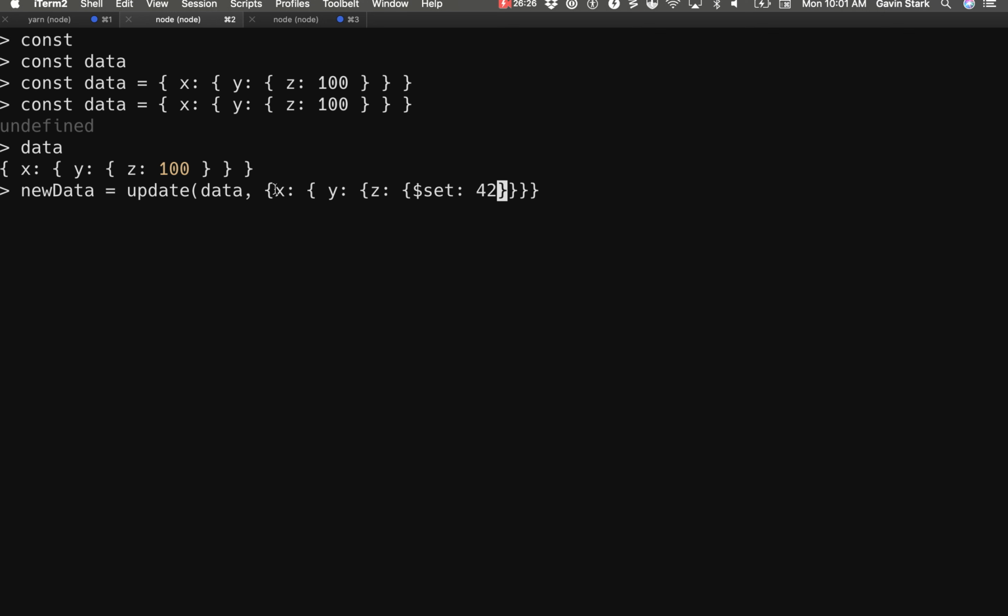Right? We're saying find the X in the data, then find the Y, then find the Z, and what I want to do is change that to be 42. In parentheses. Right? It changed the Z all the way nested down.